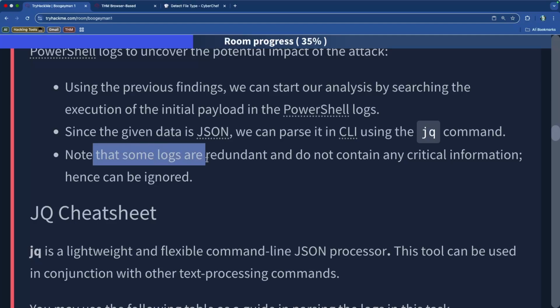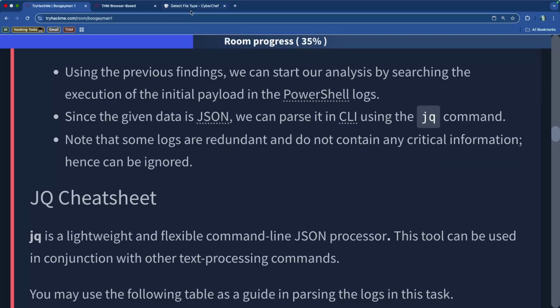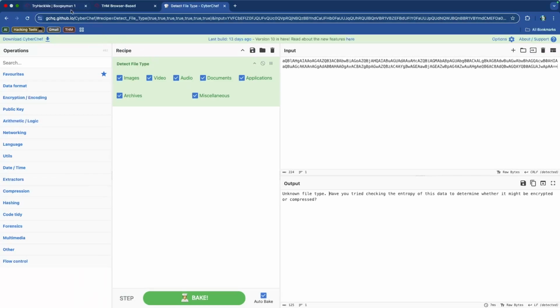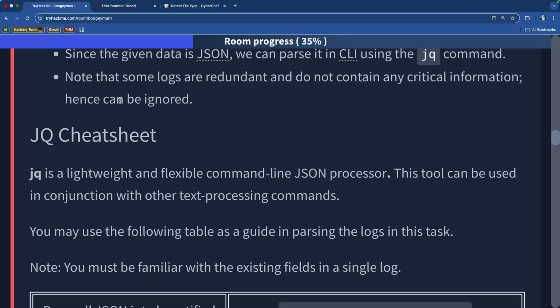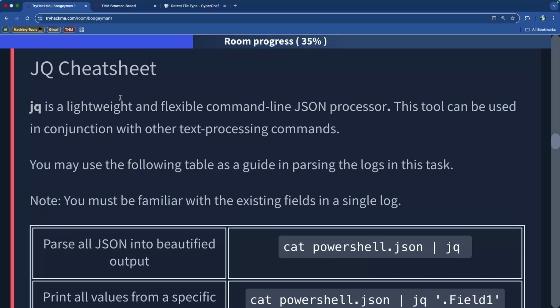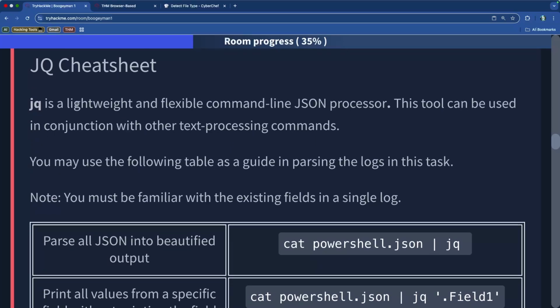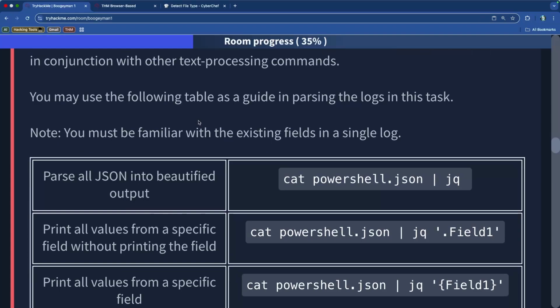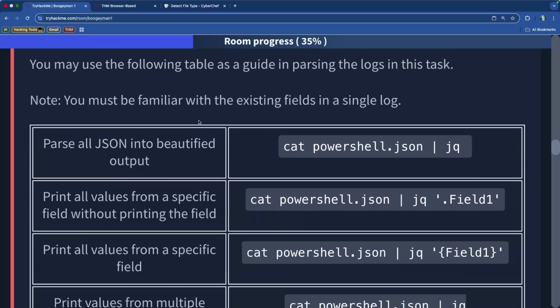We note that some logs are redundant and don't contain any critical information, so we can ignore them. Just looking at something like this, I feel like the unknown file type, I don't know if that's relevant. Honestly, it might be, but it doesn't seem like it would be. If you've never used JQ, I've actually never used JQ, so it's nice that there's a cheat sheet here. It's a lightweight, flexible command line JSON processor, and it can be used in conjunction with other text processing commands, meaning grep, for example, or cat.